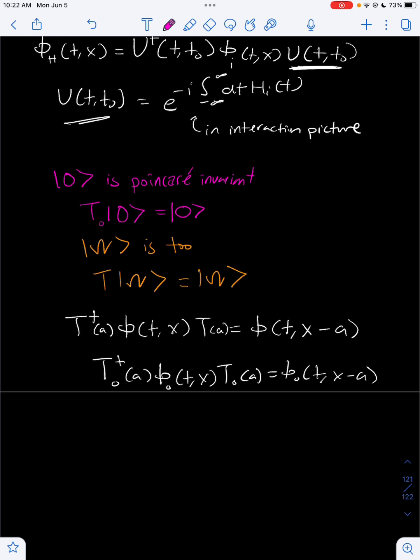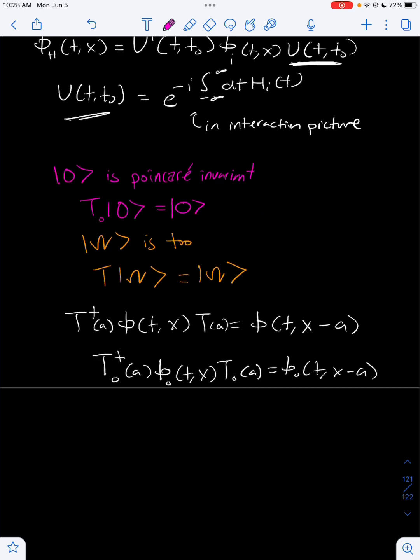And this makes sense because if we have no particles in our state and we move around our coordinate system, the state is going to look the same because there are no particles. But if there are particles, we could have a wave function that looks like this or something. If we were to shift around our coordinate system, the state is going to look different because we have a different psi of x. So the translation operator acts on the interacting vacuum state in a similar way: it does not really act on it at all. We get the same thing as well.